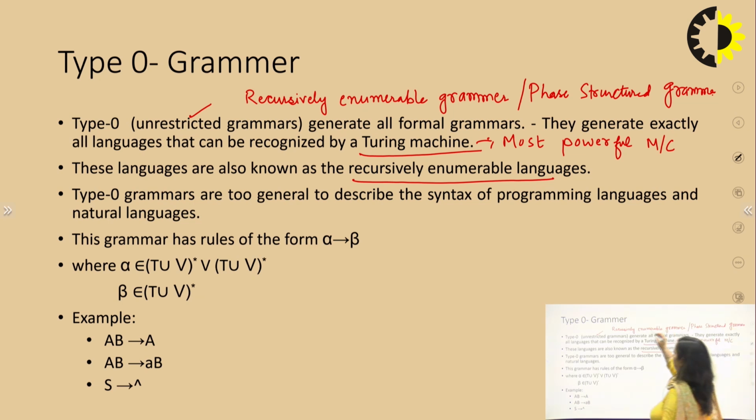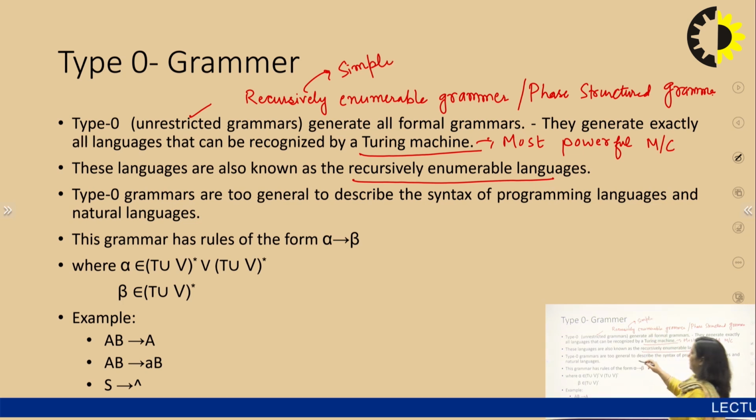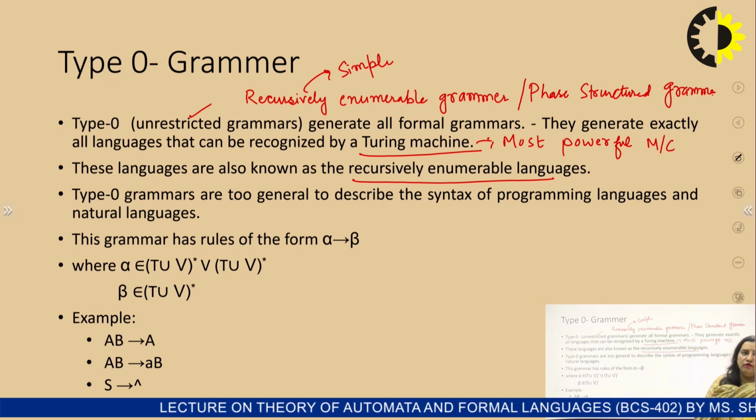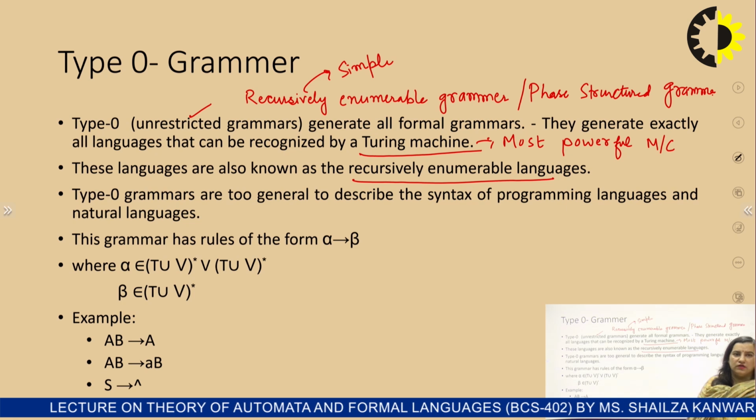Grammar is very simple. Language generated is very complex, and to accept the complex language, we need a powerful machine, which is Turing machine. So, type 0 grammars are too general to describe the syntax of programming languages or natural languages.